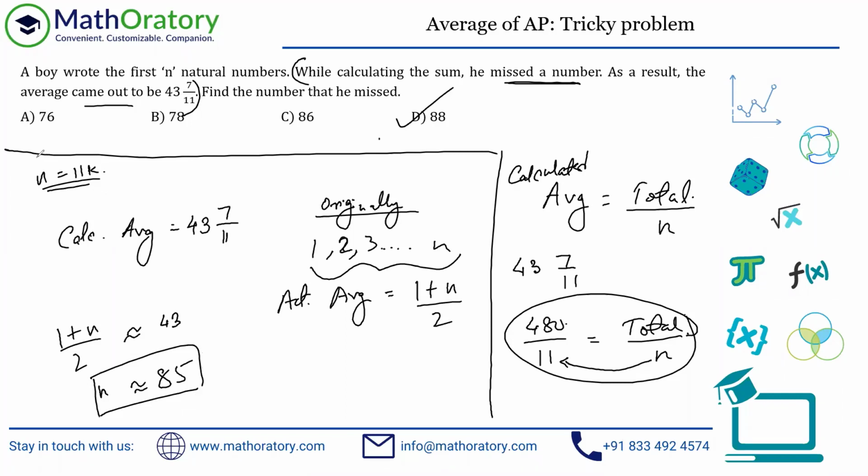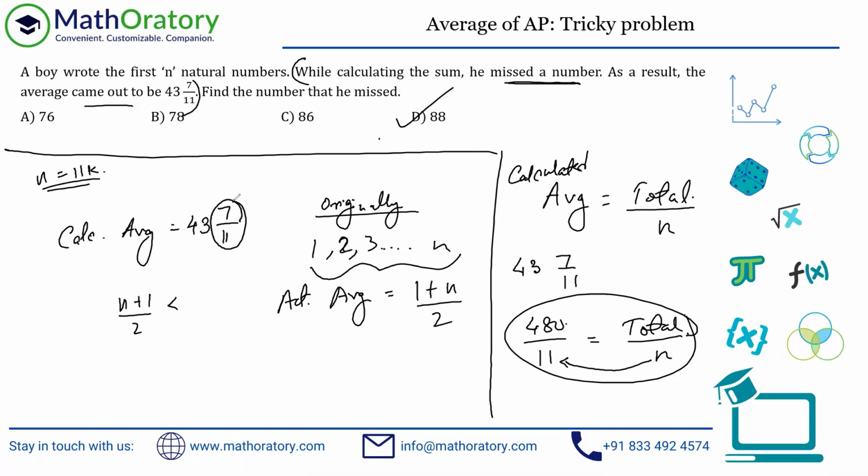If you want to do this a little more precisely, then because you know the average cannot differ by more than 1, which is understood from the example I took, this (n plus 1) by 2 can be less than or equal to, if you add 1 to this, the easiest way to do this: just observe this fraction. 7 by 11 is more than half, right? 7 by 14 would have been half. So if you add 1 to this, that will definitely be less than 45, isn't it? So I'll take 45 because this number is less than 44.